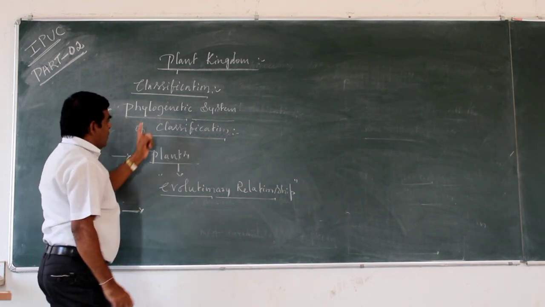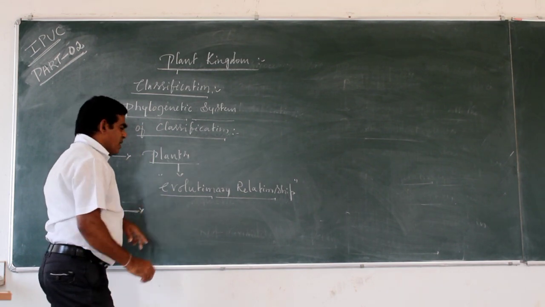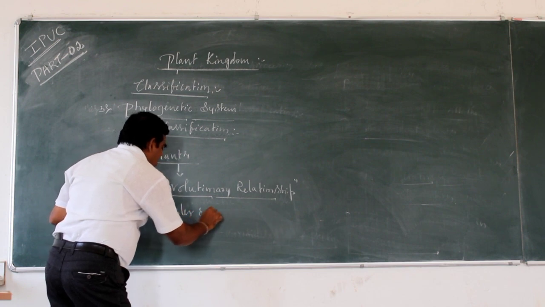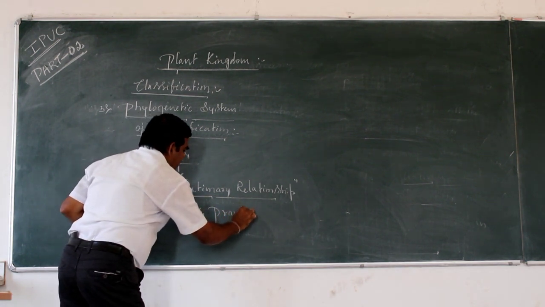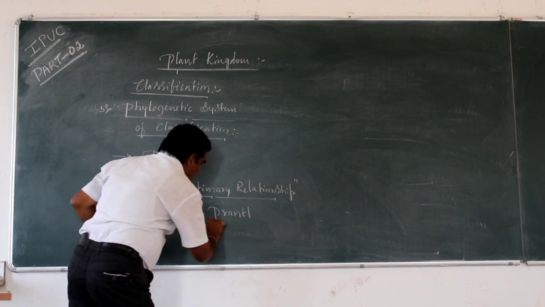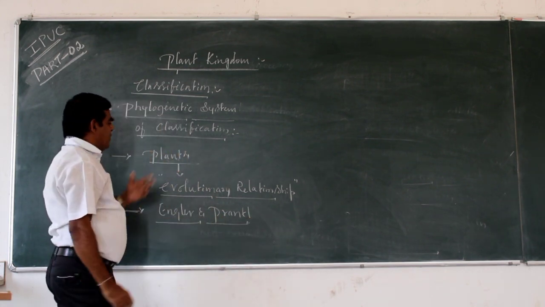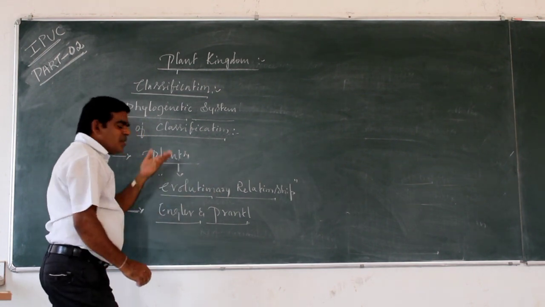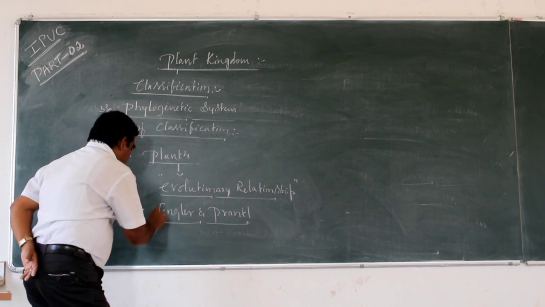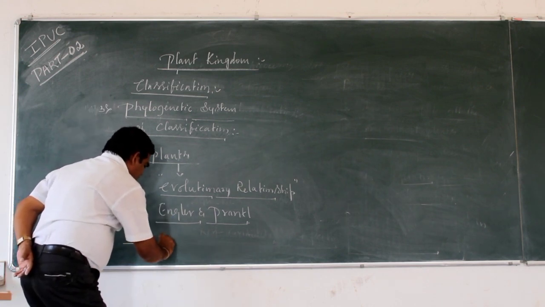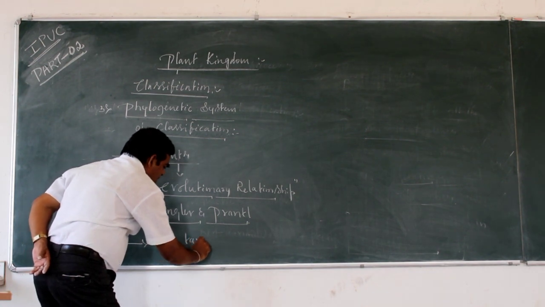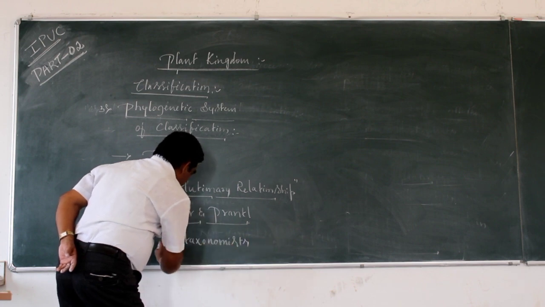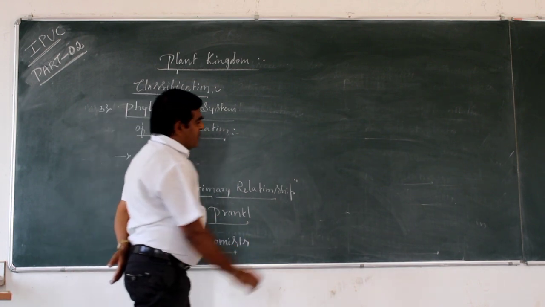Next, the phylogenetic system of classification was proposed by Engler and Prantl. The system is mainly based on the evolutionary relationship between the plants.